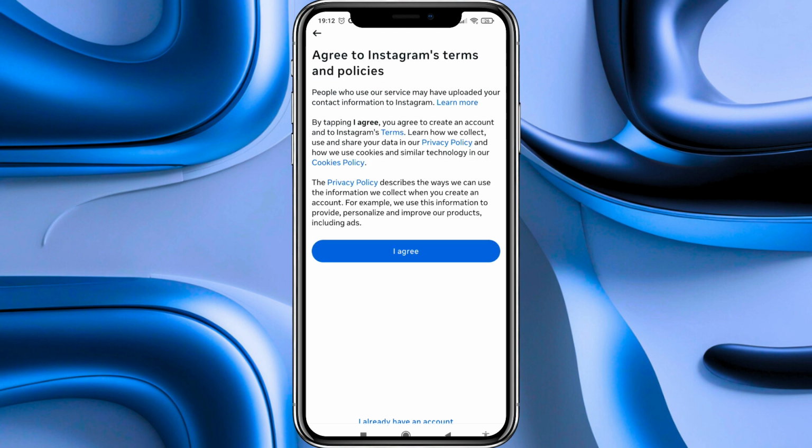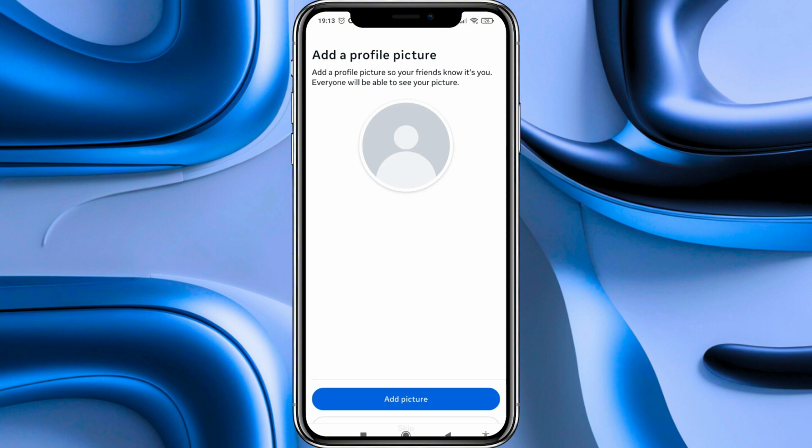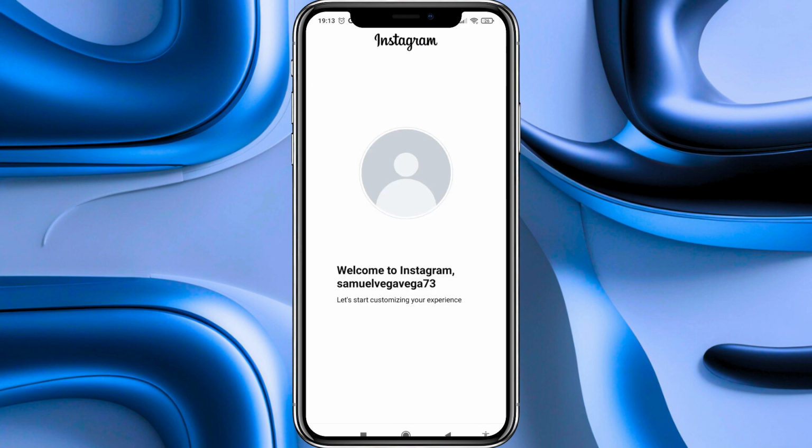Then in this other page we press on the button I agree. After that, in this page we can add the profile picture, but in my case I go to the bottom and I press skip. Now here we have just created our account and that's it.